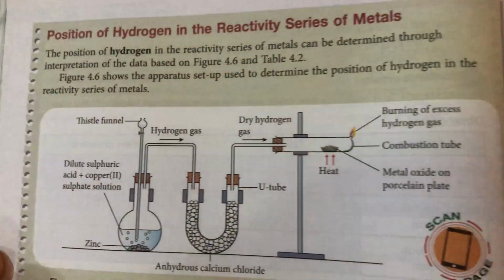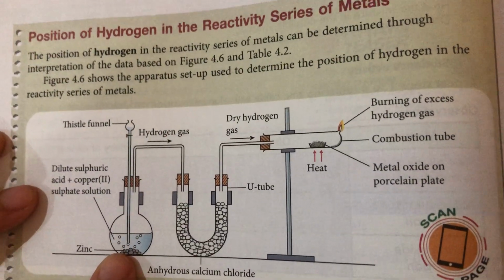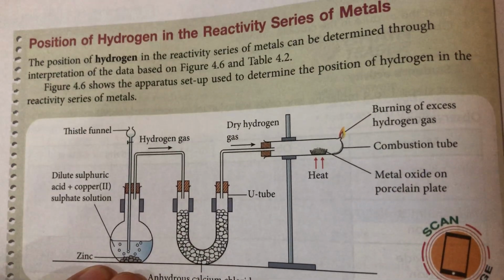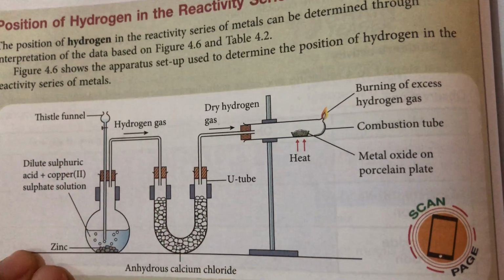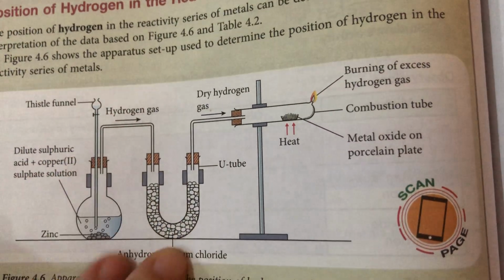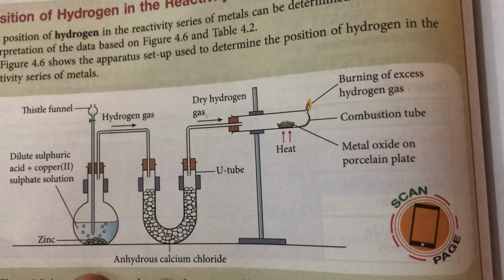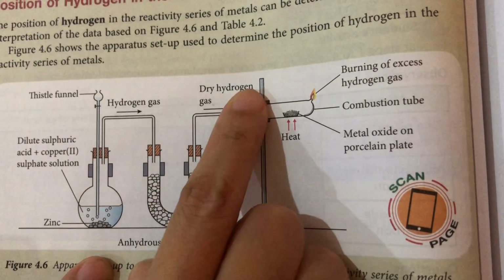So this is the diagram. It's actually all in your notes, so you look properly in your notes. You see that we have sulfuric acid, diluted sulfuric acid, and all these are acid. Then I put in zinc, and it will produce hydrogen gas, right? Then it flows through here, and this anhydrous calcium chloride will dry out the gas. So you get dry hydrogen gas.